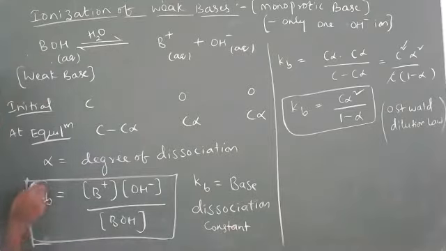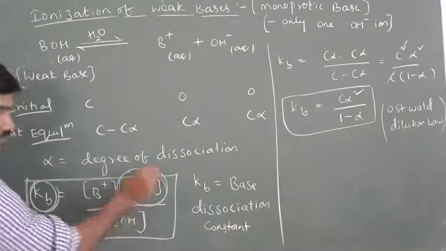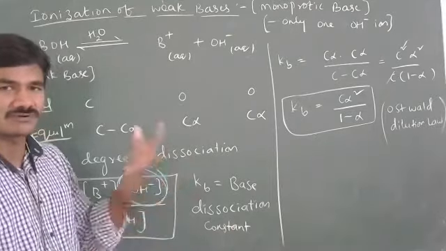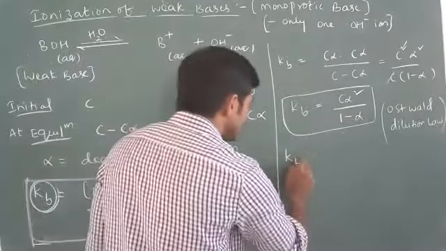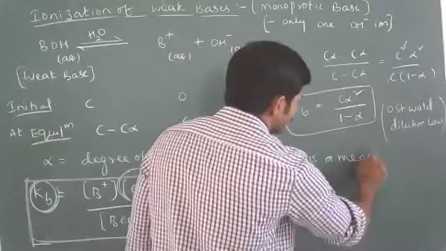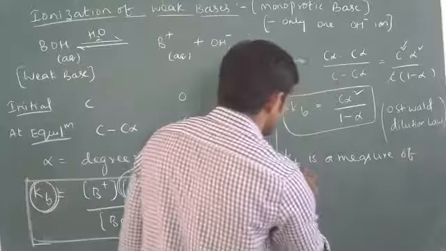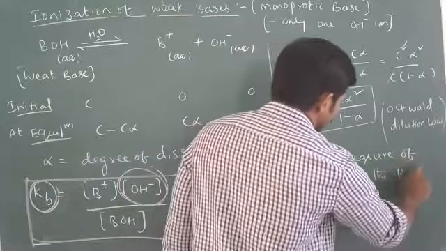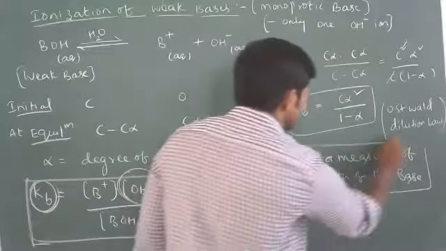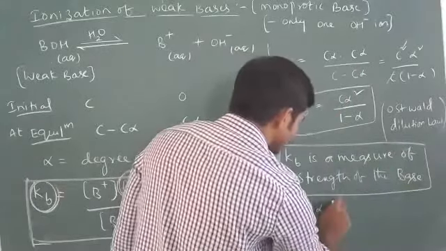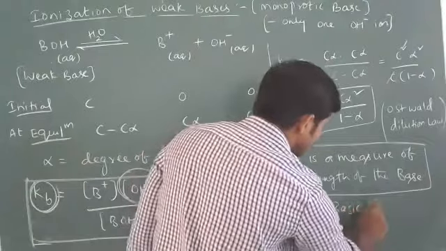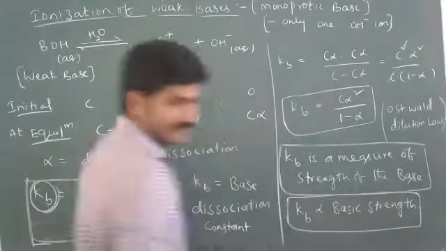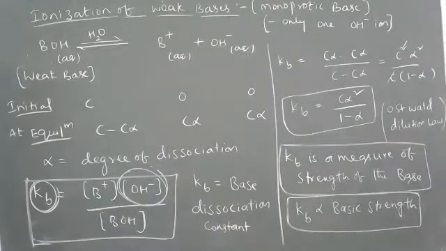Now here also you can see Kb is directly proportional to OH minus. When the numerical value of Kb is more, there are more OH minus ions, which means more strength of the base. So Kb is a measure of the strength of the base. Kb is directly proportional to basic strength.